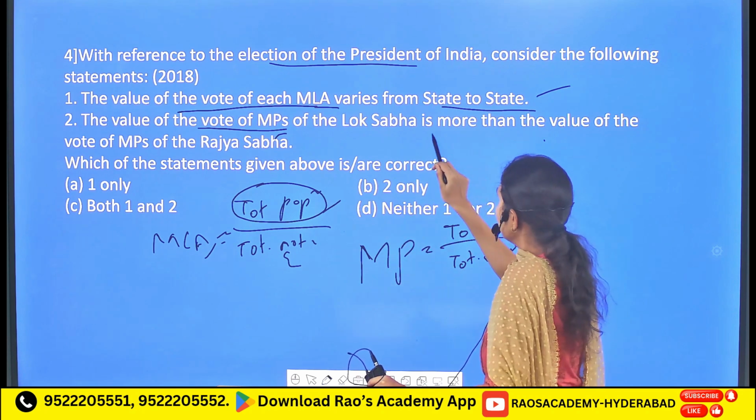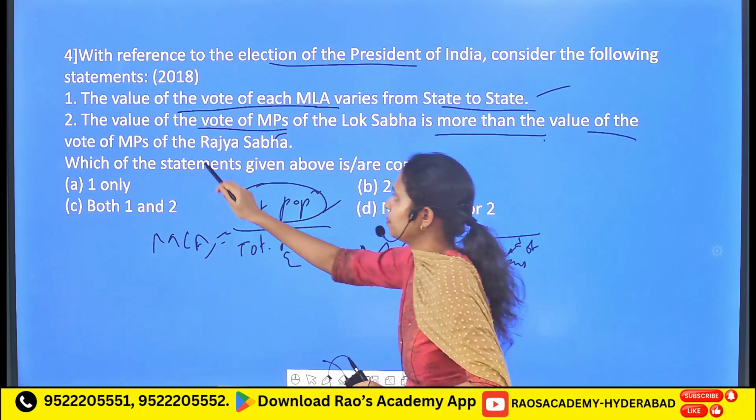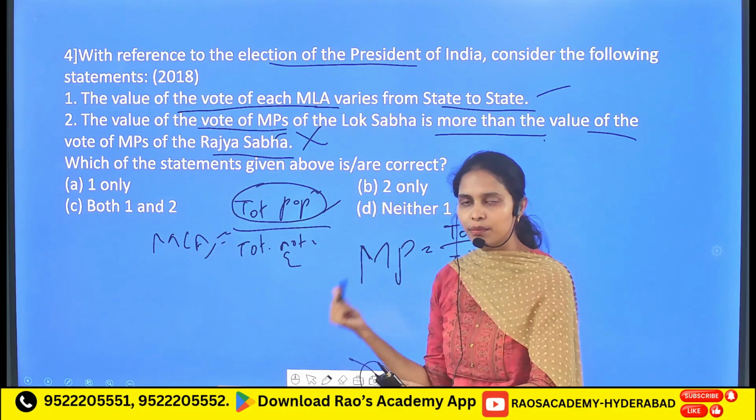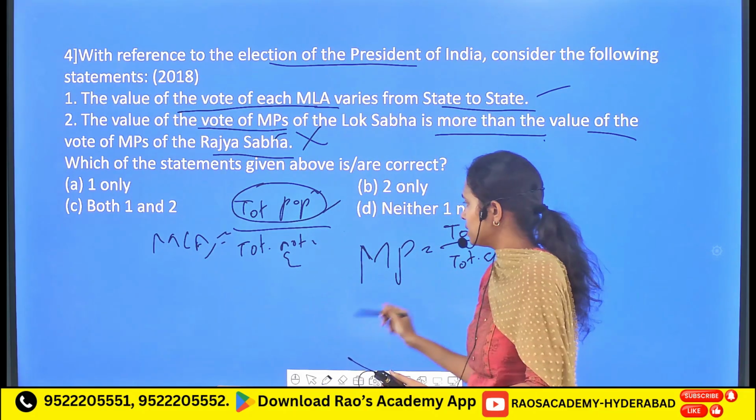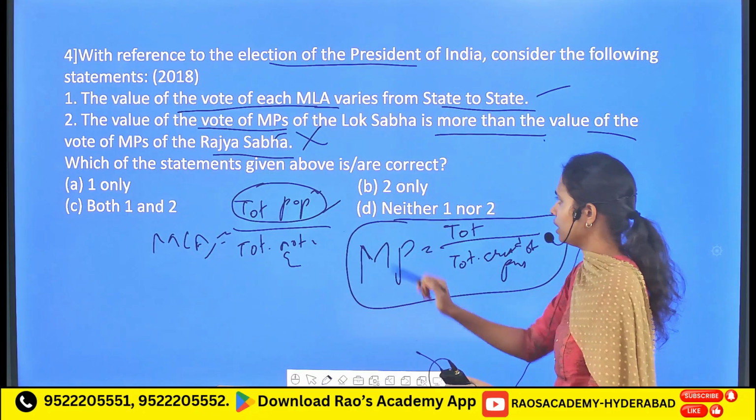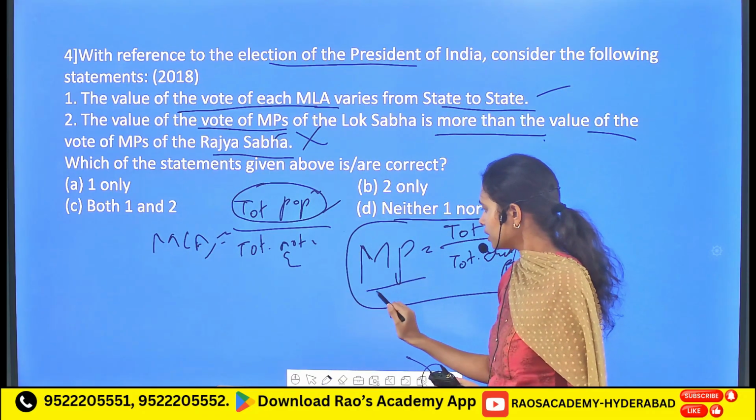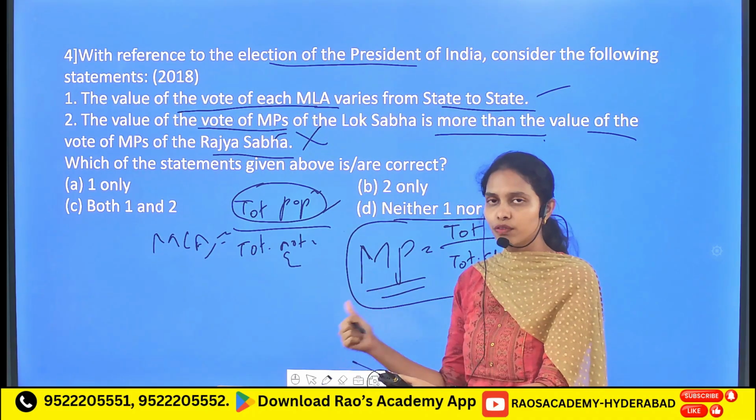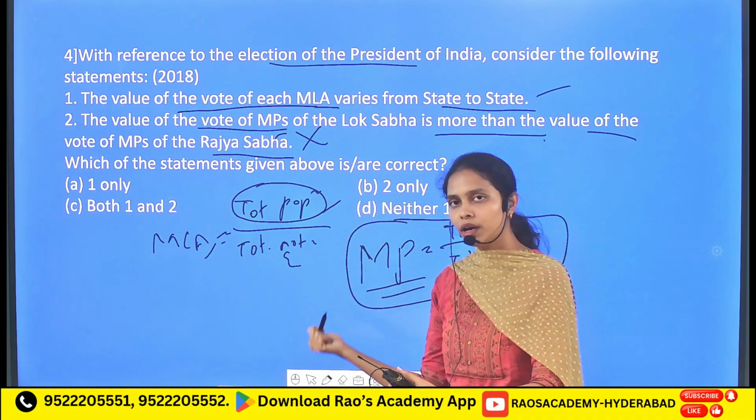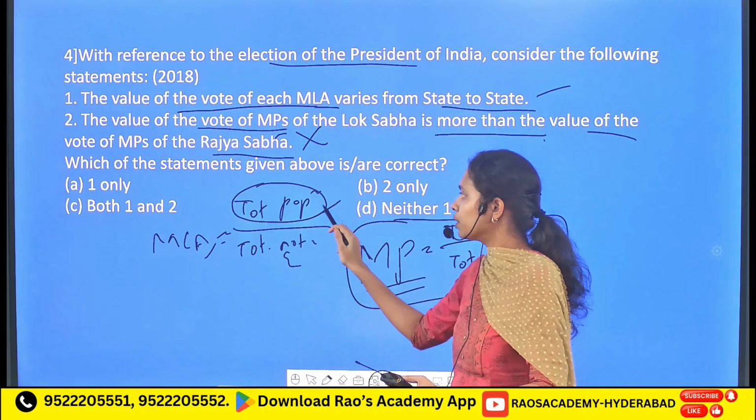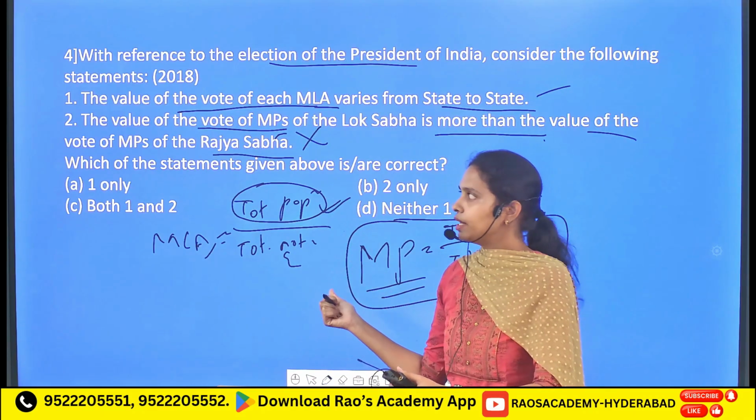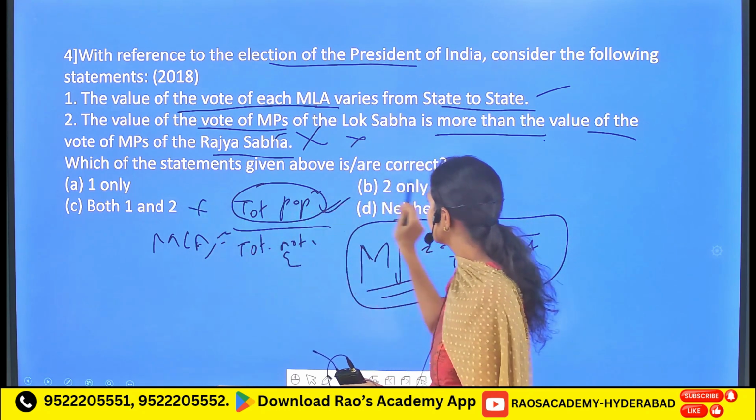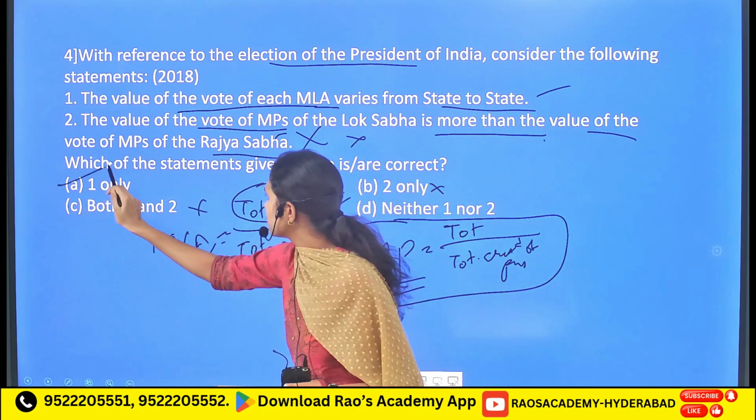Followed by, the value of the vote of MPs of the Lok Sabha is more than the value of the vote of MPs of Rajya Sabha. It is an incorrect one because the value of the vote of MPs of both Lok Sabha and Rajya Sabha is the same, based on this particular formula. So the value of the vote of MPs of Lok Sabha and Rajya Sabha is the same, but the value of the vote of MLAs differs from one state to another because of differences in the state's population. So the second one is an incorrect statement. So the answer is only one.